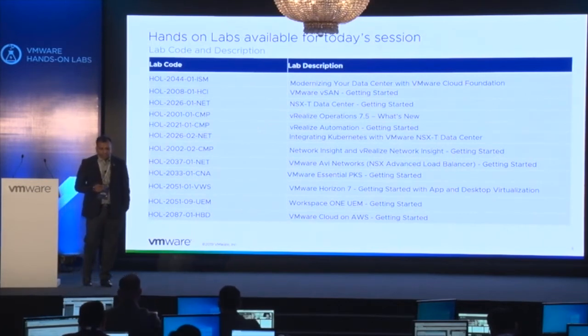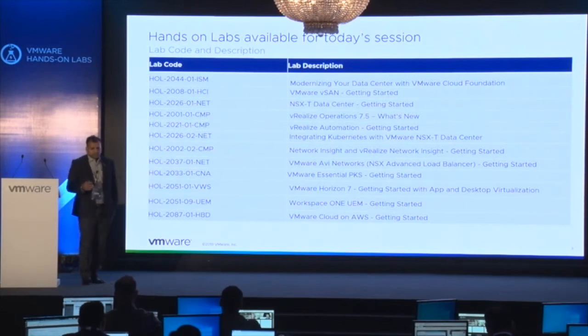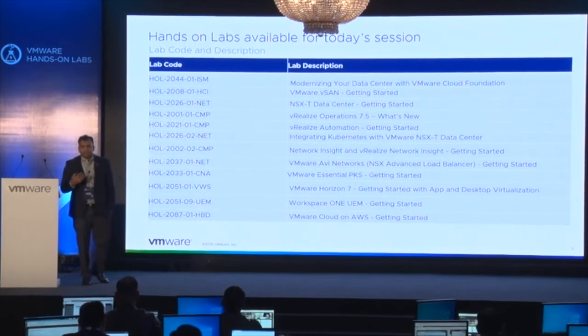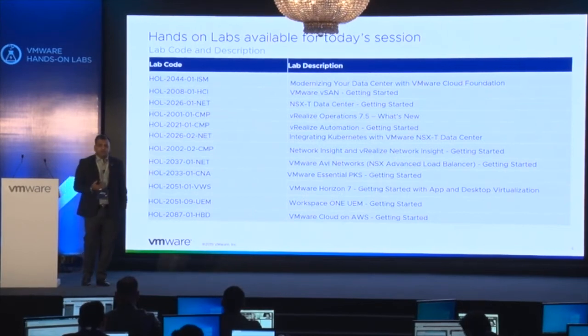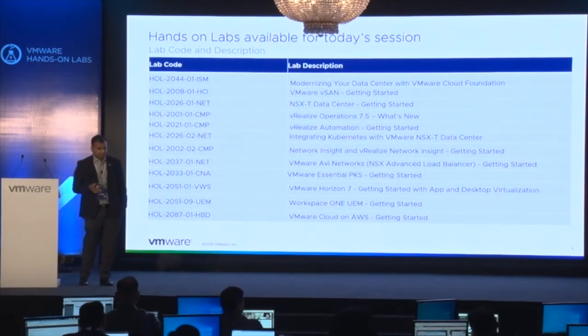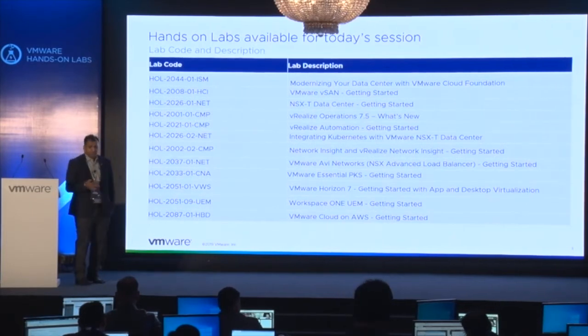Apart from that, there is how you can do patch fixing, how you can do updates, and how you can run SDDC Manager. So all those features are there. There are multiple modules, and all modules are independent from each other, so you can try them according to your requirement and your interest for this lab. This is a very vast lab where most of the products will be covered.